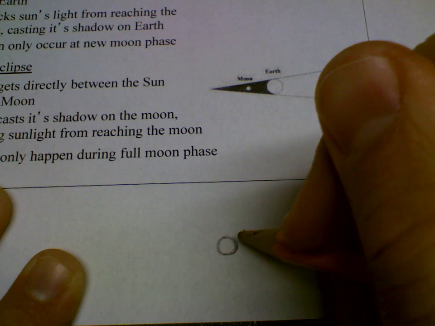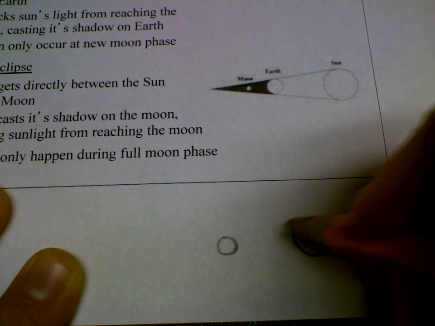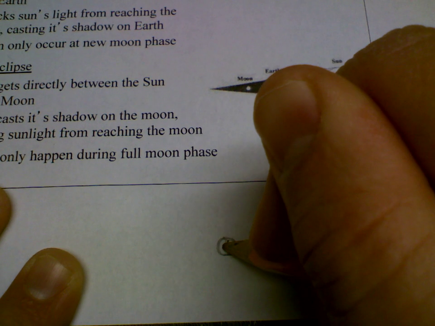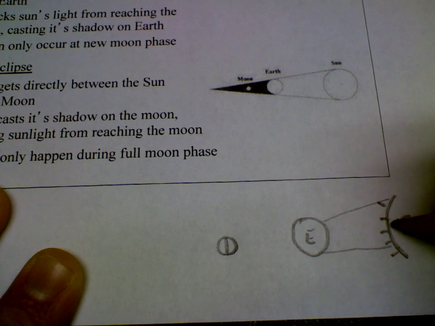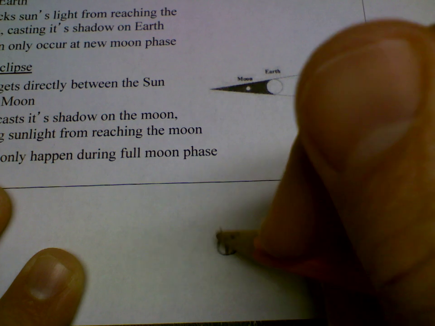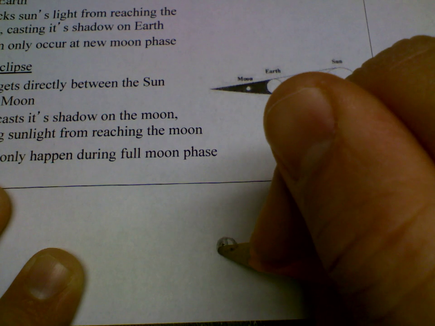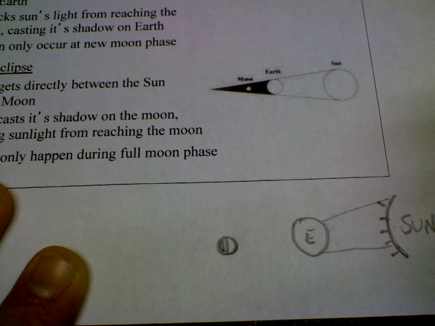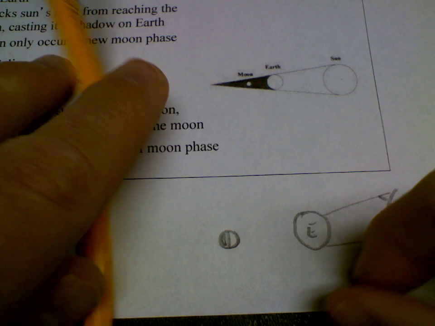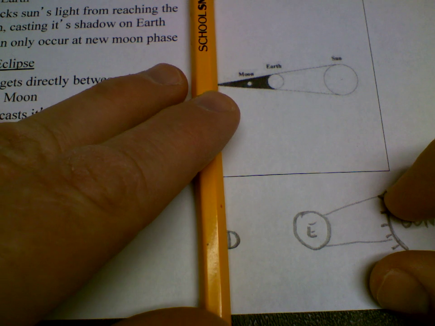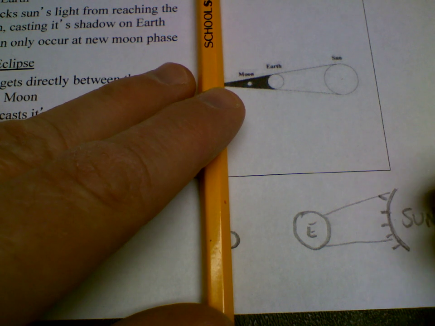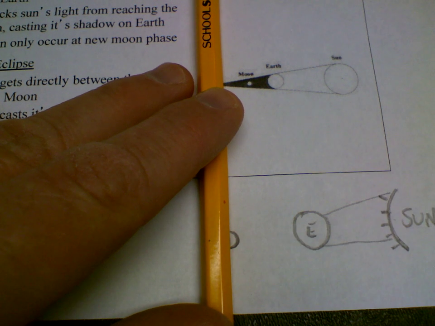Now, if they ask you what phase, here's what I do. I just kind of draw this picture, kind of split the moon in half, and here's the sun. It's lighting up this half of the moon, so this half has to be dark. And then I say to myself, well, we can't see this half of the moon, so what does it look like to us? It looks completely lit up.